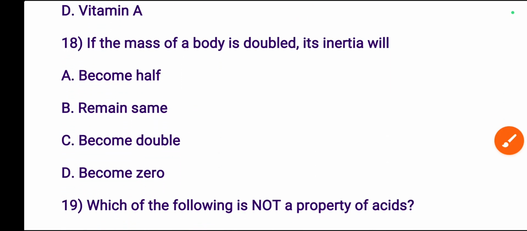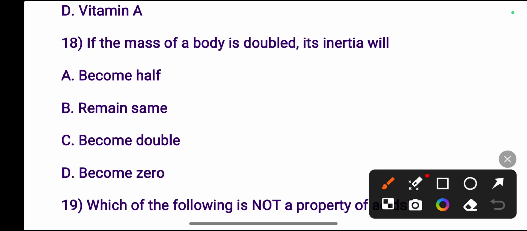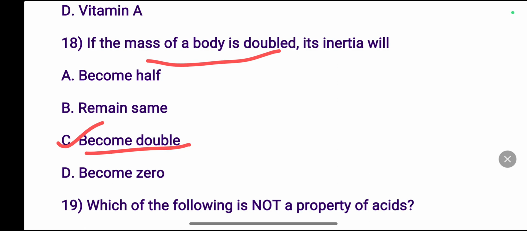If the mass of a body is doubled, its inertia will be? From Newton's first law, we know the relation between inertia and mass, and the relation is proportional. If we double the mass, then inertia will also be doubled. So the right answer is option C.